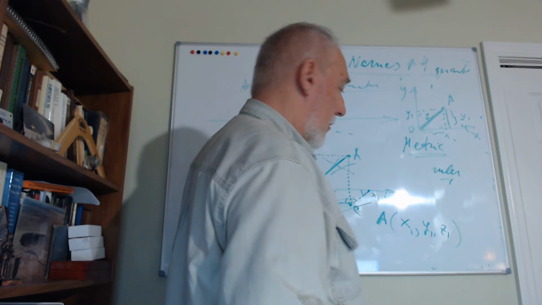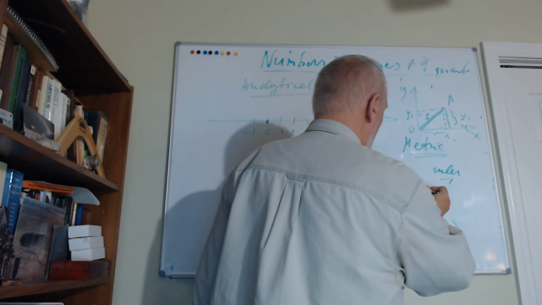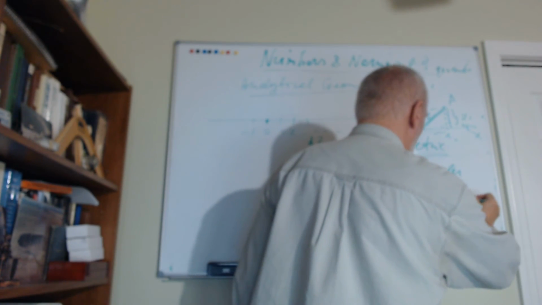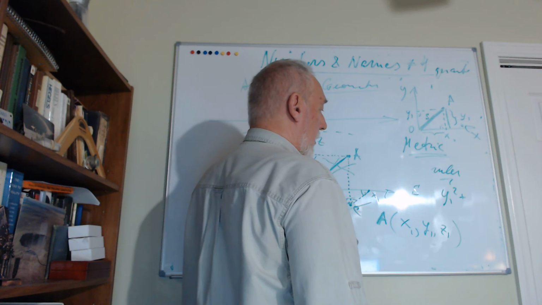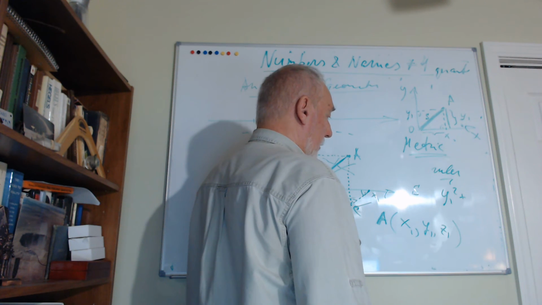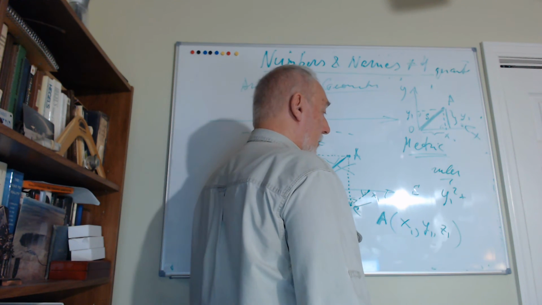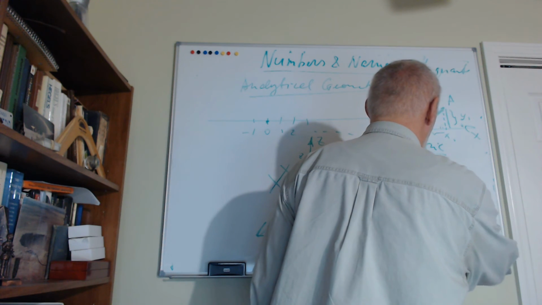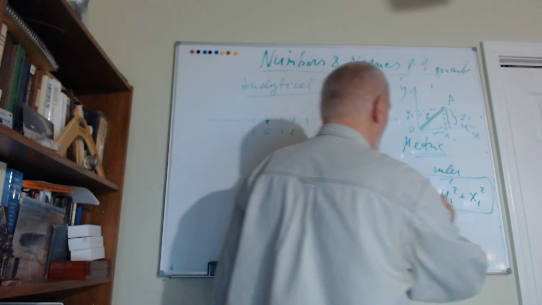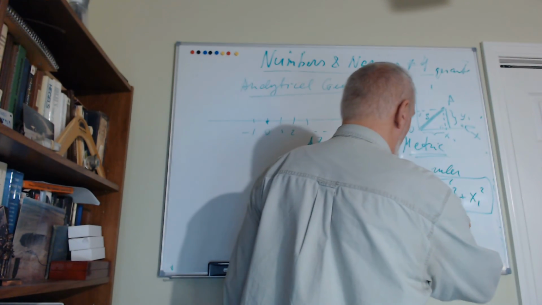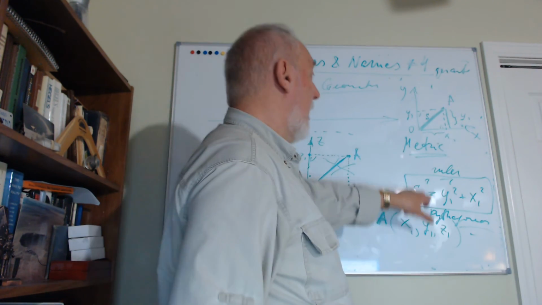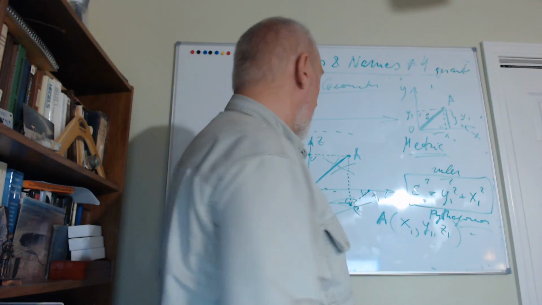Well, what you could do is Y1 squared plus X1 squared equals S squared. Exactly. This is the Pythagorean theorem, right? So we have S squared equal to this and this and this, right?